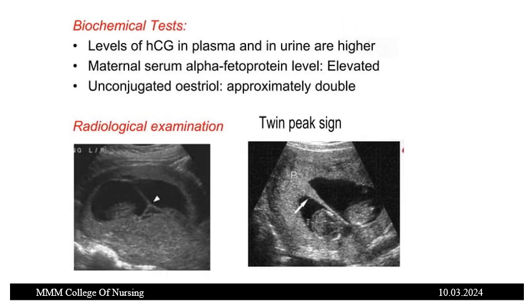Biochemical test shows levels of HCG in plasma and in urine are higher. Maternal serum alpha fetoprotein level is elevated. Unconjugated estriol is approximately double in multiple pregnancy.